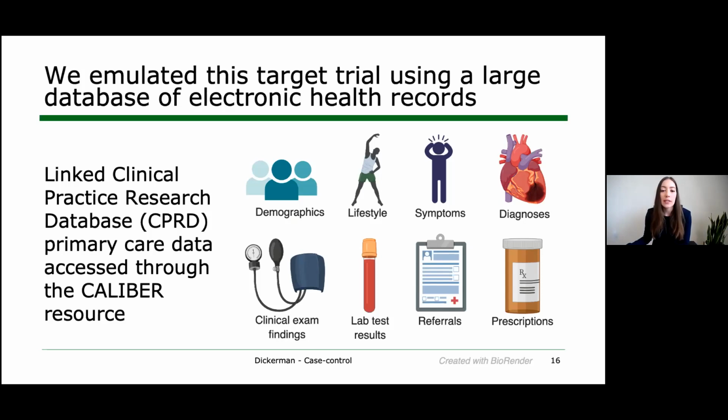And so this database contains information on many different features, some of which are shown here, where I just want to highlight that a key strength of this data resource is the availability of information on potential confounders not available in other large healthcare databases, including claims data. And this includes lab test results and lifestyle factors.